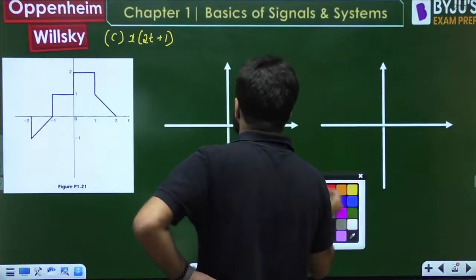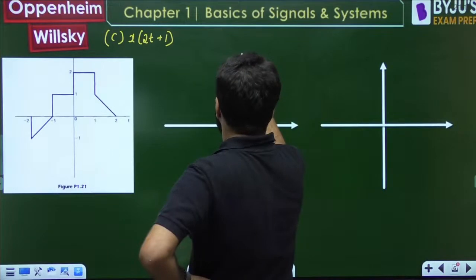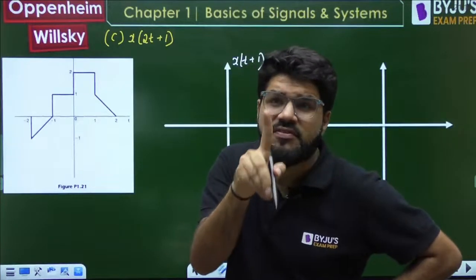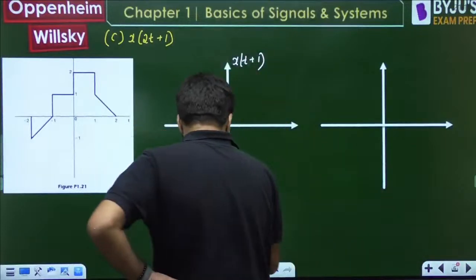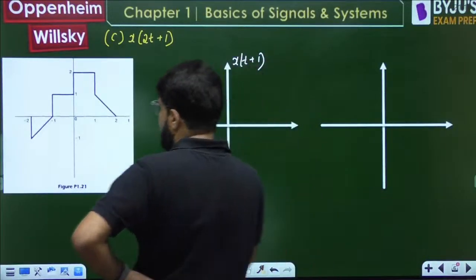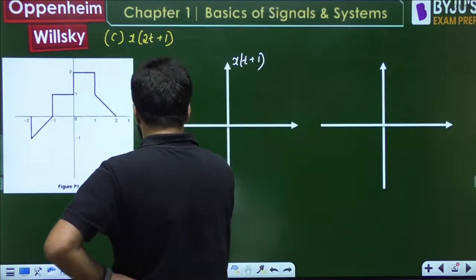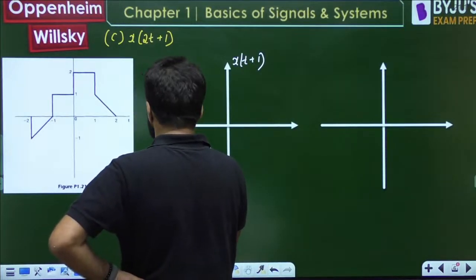Okay, sir. So I will just start sketching the x of t plus 1. And what is x of t plus 1? Left shifting again. t plus means left shifting by 1 unit. You just have to left shift this particular waveform by 1 unit. So minus 2 point will start from minus 3 actually. This will come to the minus 2.